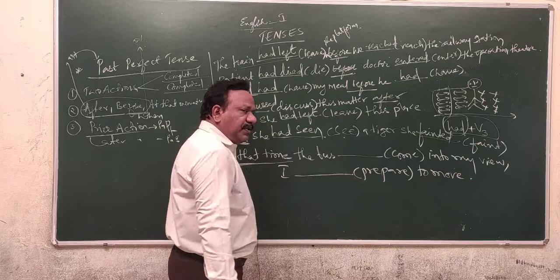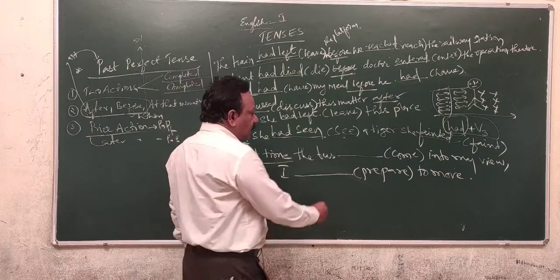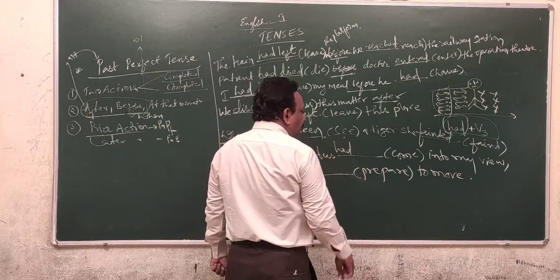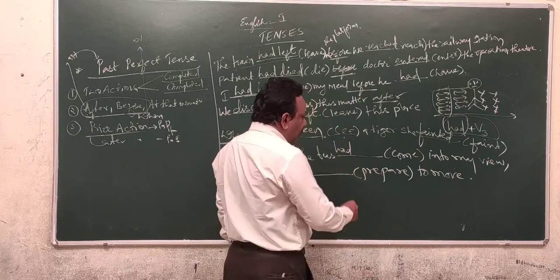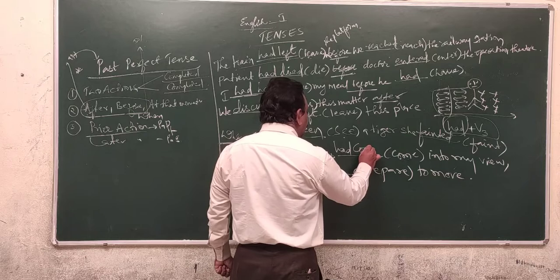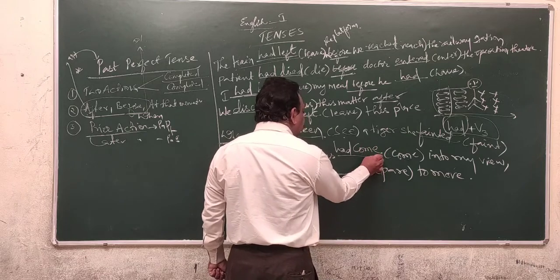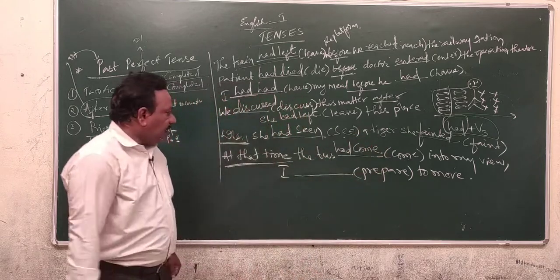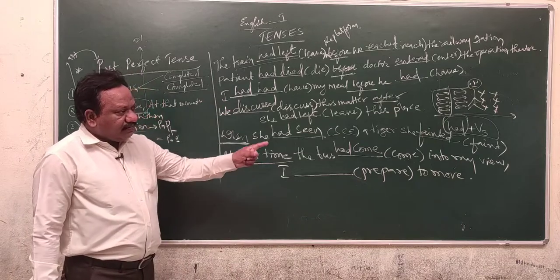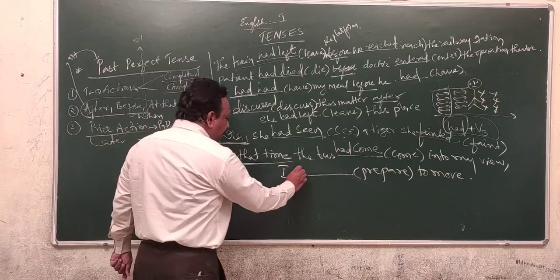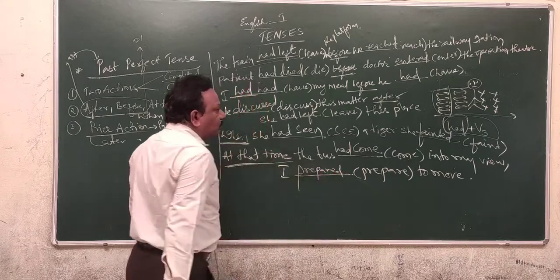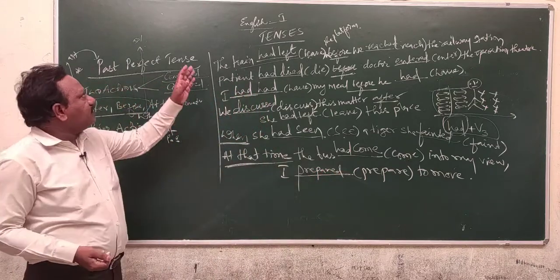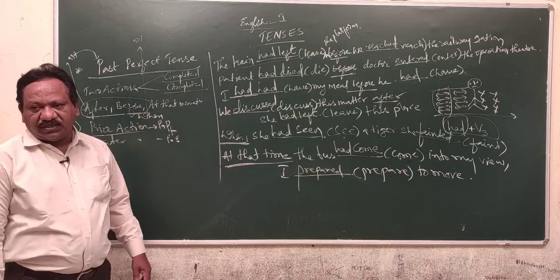Prior action must be referred in the past perfect tense. So, had, come, came, come. First form, third form is the same. Come, came, come. So, had come. And at the time the bus had come into my view, I prepared to move. See here, this is the usage of past perfect tense.